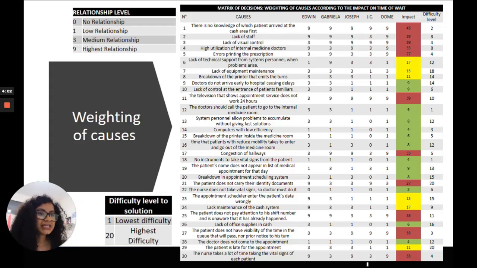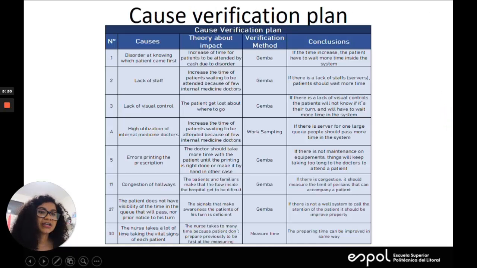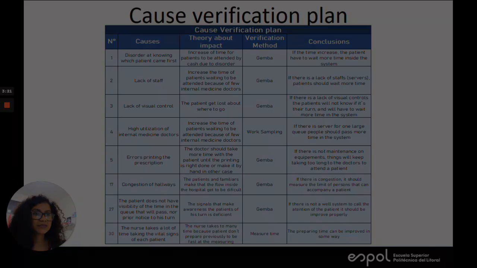1 is the lowest difficulty and 20 the highest difficulty. So we put our score here. We can see the impact versus difficulty level matrix. In the upper left side, we have the highest impact and the lowest level of difficulty. So these ones will be selected for our cause verification plan. We have 8 causes in total, for example, a lack of staff. If there is a lack of staff, patients should wait more time in the system.